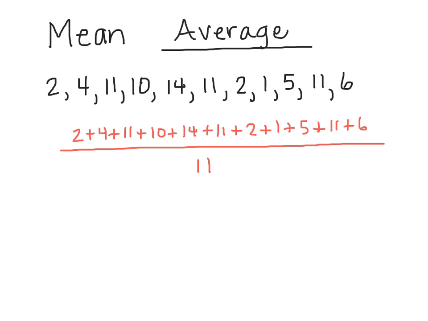Now notice that I put this fraction bar in here because the sum has not been calculated yet, but the sum is up on top and the denominator, which is the 11, is below the fraction bar, and that's our divisor, what we will divide the sum by.